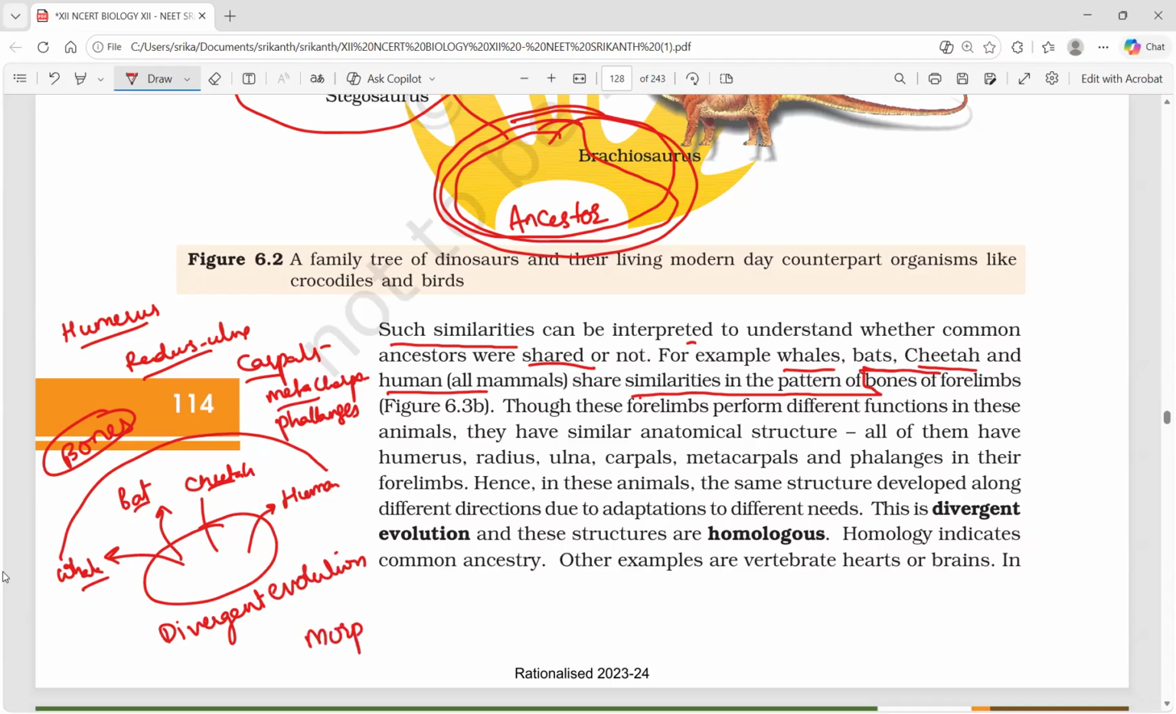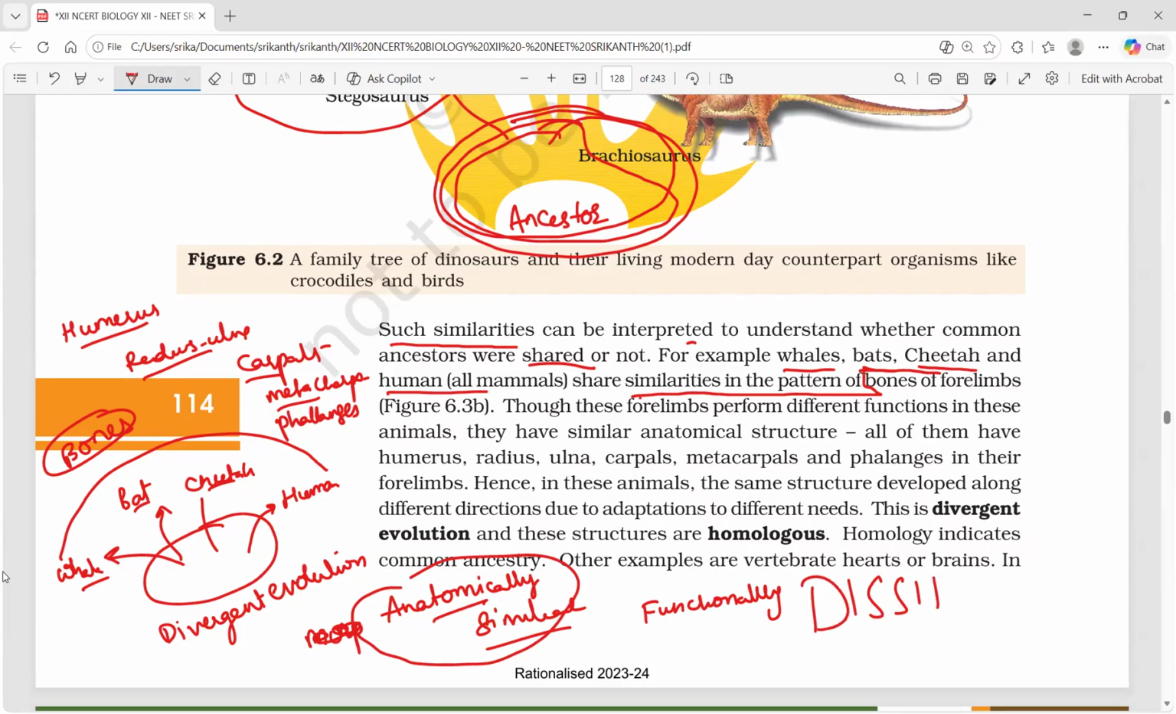Divergent evolution. Anatomy, same. So anatomically similar, morphologically, okay, leave it. For function only we have to say anatomically similar. What kind of similarity are we talking about? Humerus, radius, ulna, carpal, metacarpal, phalanges are present, but functionally dissimilar. So morphologically or anatomically, whatever, structurally similar, functionally dissimilar. It is a very traditional area, asked multiple times, and can be asked again.